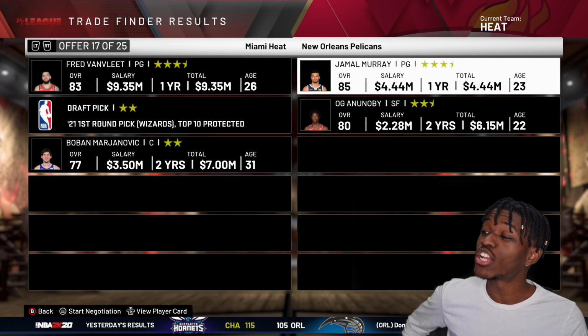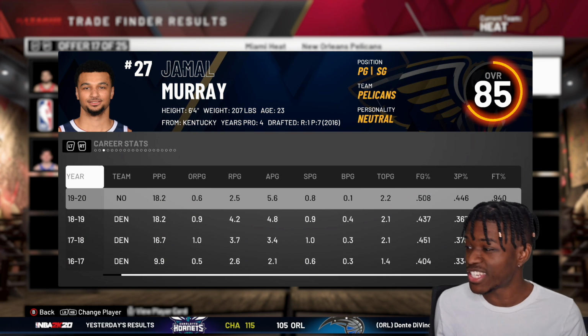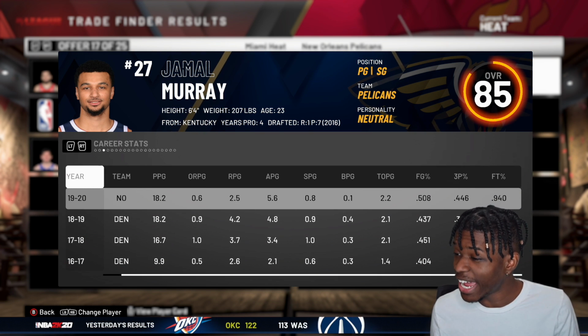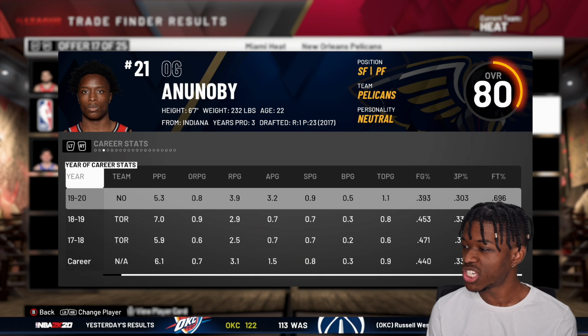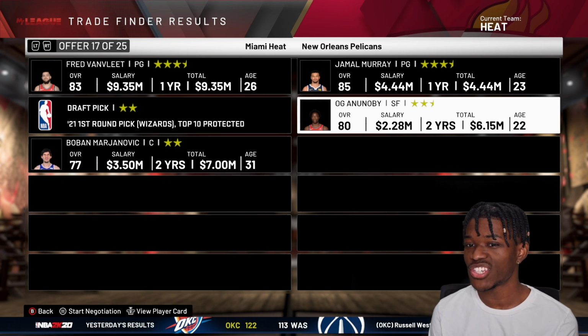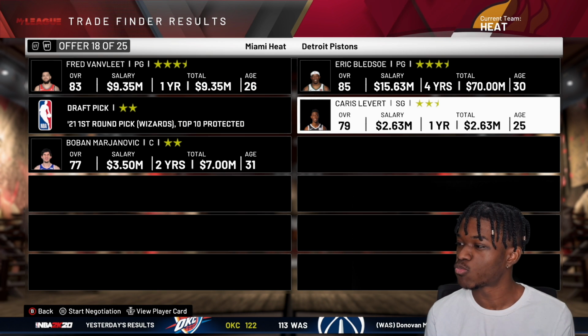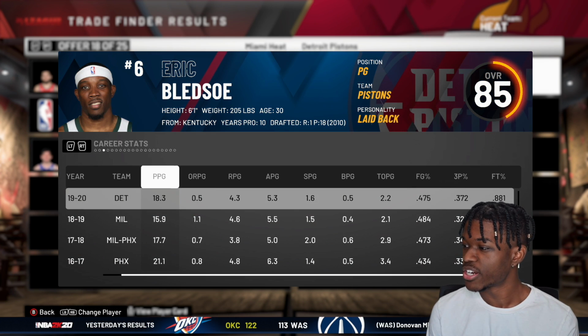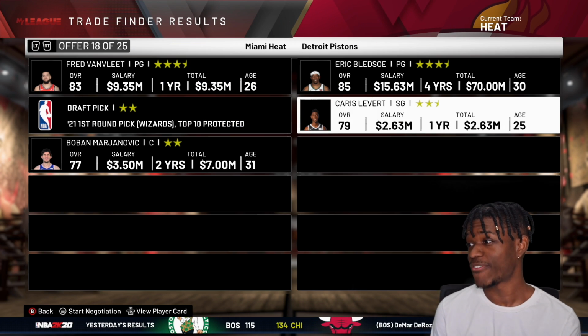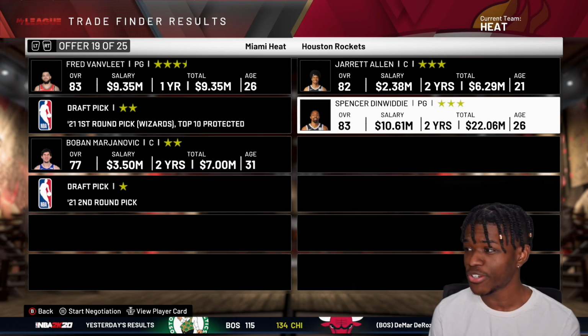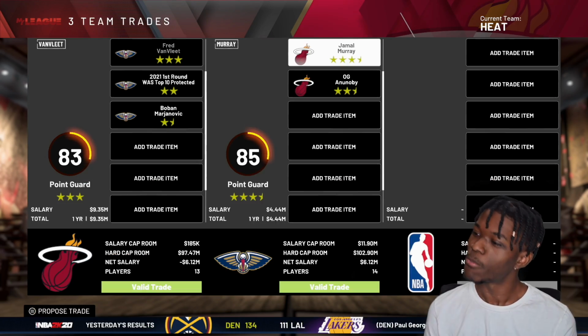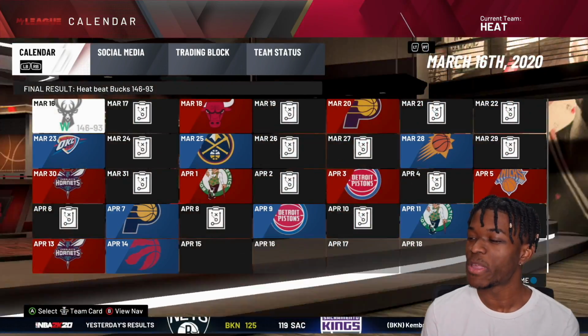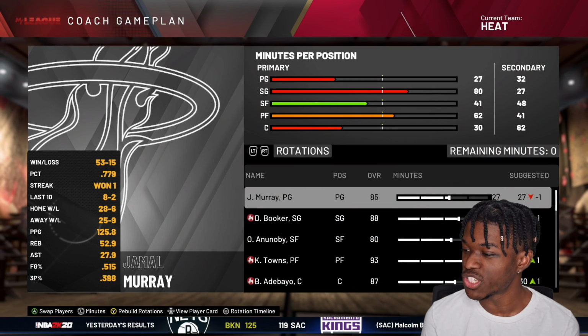Jamal Murray and OG Anunoby. That is an interesting trade. 18 points per game for him. He's 50, 40, 90 at this point. And then OG is going to do his thing even though he's not hitting the shots. Trade number 17 is one we should definitely consider. Also, this trade. Eric Bledsoe's having a good season. We also bring a Kris LeVert. All right. But we're going with Jamal Murray and OG Anunoby. Get some defense for our second unit and OG Anunoby.